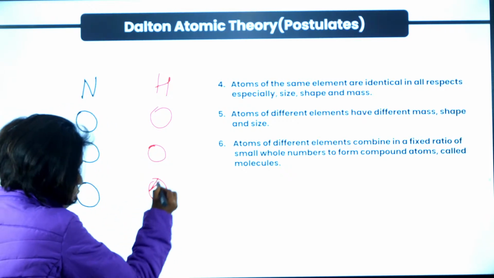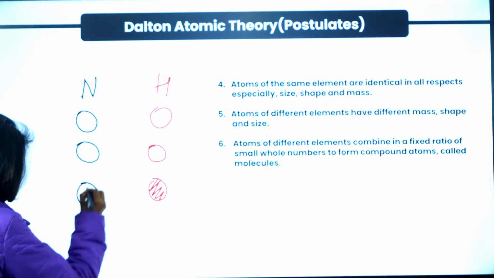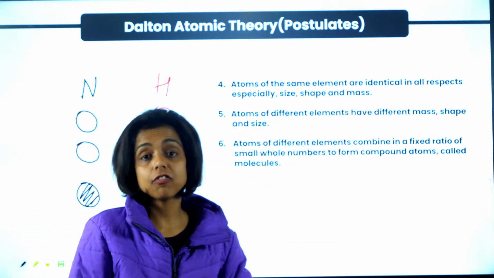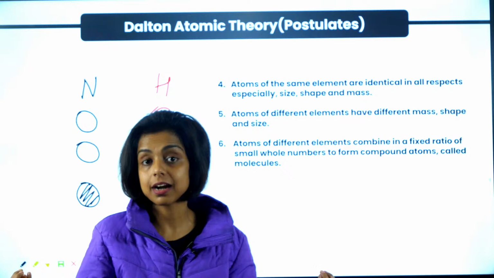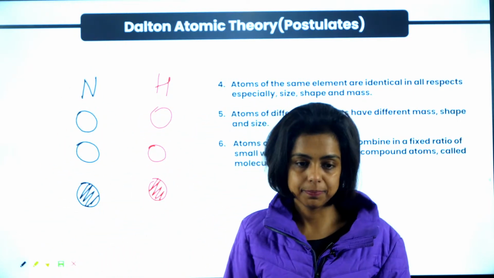But the atoms of hydrogen are different from the atoms of nitrogen, right? So atoms of different elements have different mass, shape and size. That means the atoms of different elements are different, but the atoms belonging to the same element are the same. Yes?